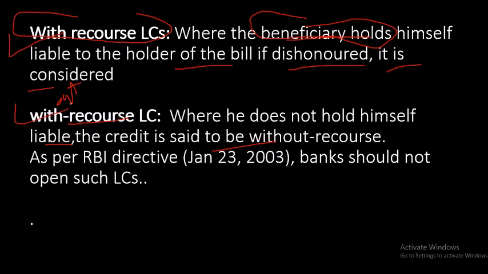And this is without recourse. When he does not hold himself responsible, that is called without recourse. As the name suggests, he is saying, don't ask me, if anything happens, you will see. So without means he is not taking any liability. Who? The beneficiary. When the beneficiary is saying, if the bill gets dishonored, you don't ask me, that is called without recourse. And in case the beneficiary is holding himself responsible, himself liable, if the bill becomes dishonored in future, that is called with recourse. With recourse means you can ask me what happened, why you didn't get the payment. I am also liable. Without recourse means you cannot ask me, I am not liable.